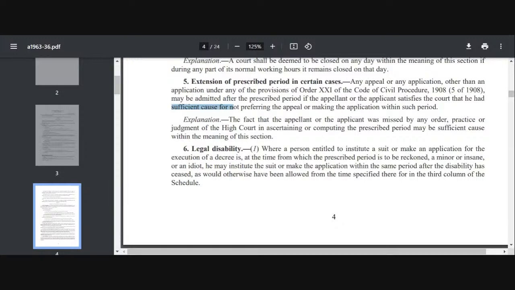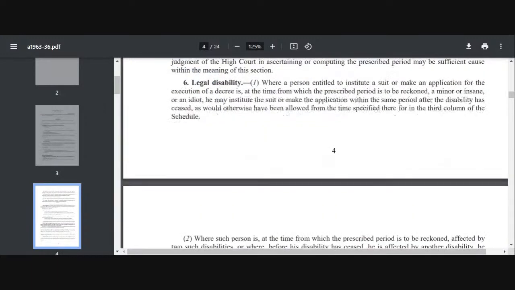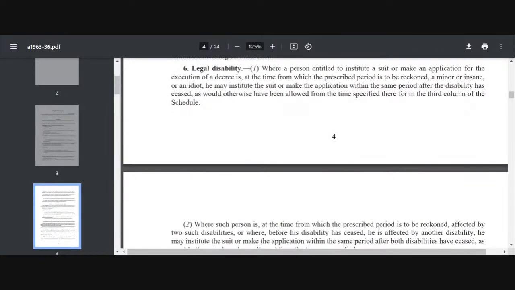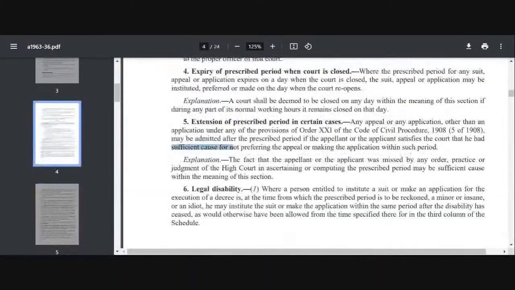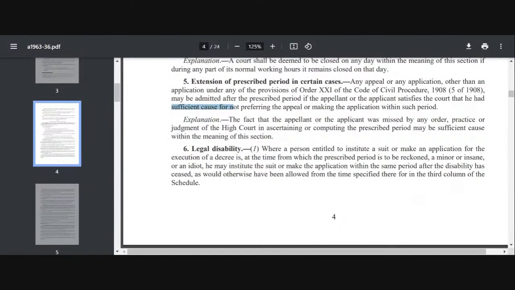So this is, as already mentioned, that section 3 is being regulated by section 4 to section 24. So see, section 5 is an exception. Now come to section 6, legal disability. लीगल डिसेबिलिटी का सेक्शन जो है बहुत इंपॉर्टेंट है, राइट. Now if you analyze this section properly, legal disability मतलब क्या होता है?